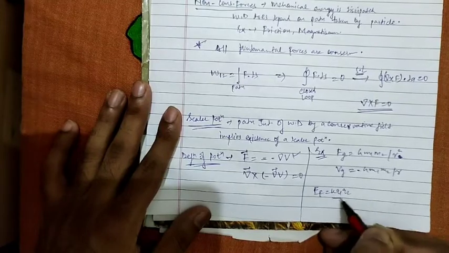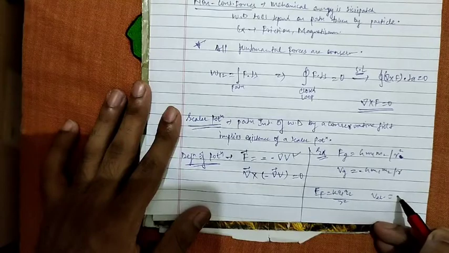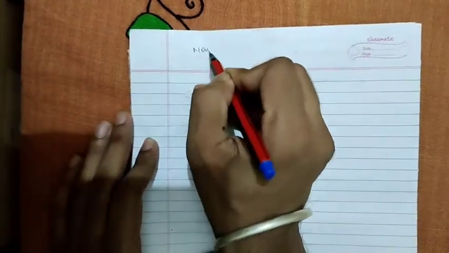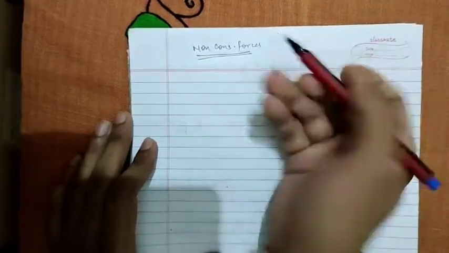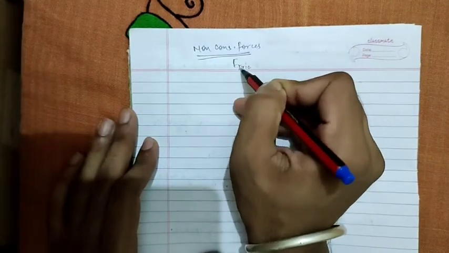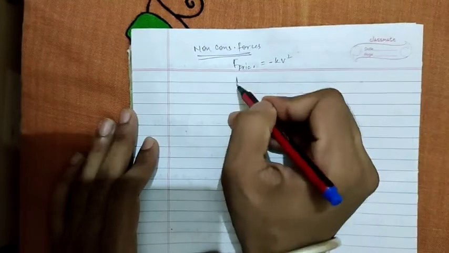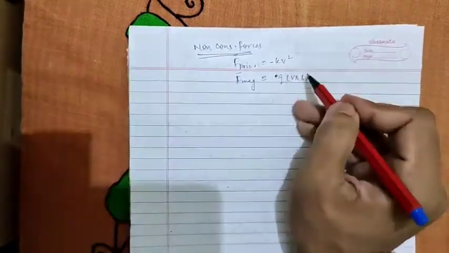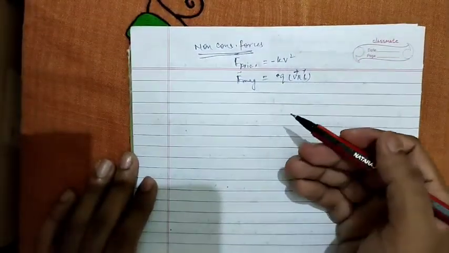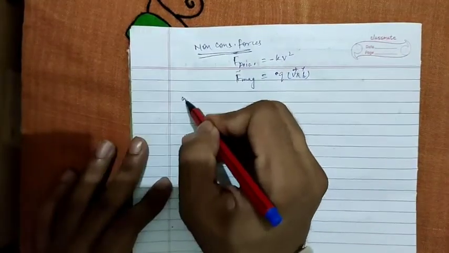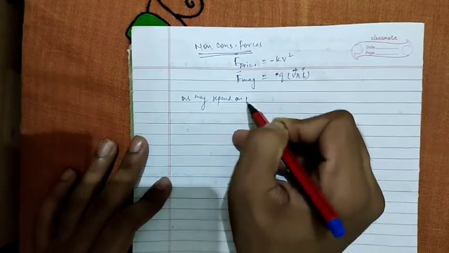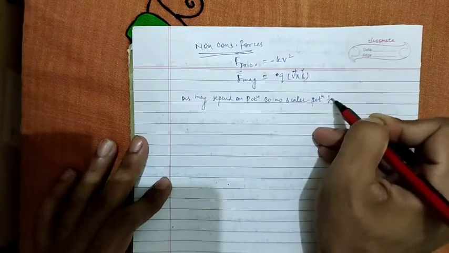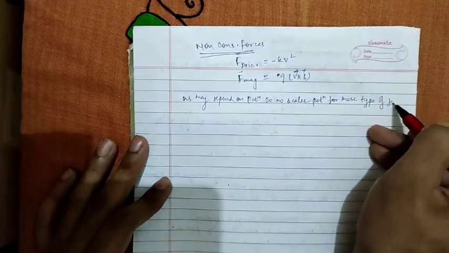Now if we also talk about non-conservative forces, which are velocity dependent, let's say friction, which is equal to minus k v square, and the magnetic force, which is equal to q v cross B. As they depend upon the velocity, there is no scalar potential for these types of forces.